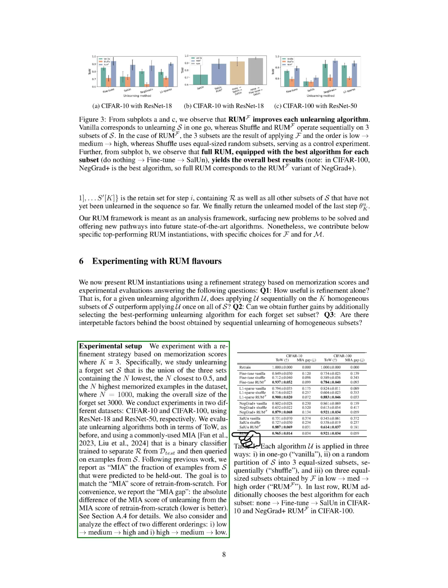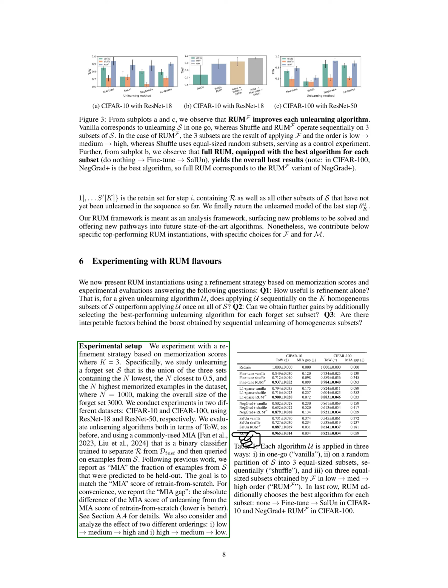Section: Experimental Setup. In this section, we experimented with a refinement strategy based on memorization scores where we set K to 3. Specifically, we focused on unlearning a forget set S that includes the n lowest, the n closest to 0.5, and the n highest memorized examples in the dataset, where n is 1000, making the total size of the forget set 3000. We conducted experiments on two datasets, CIFAR10 and CIFAR100, using ResNet18 and ResNet50, respectively.